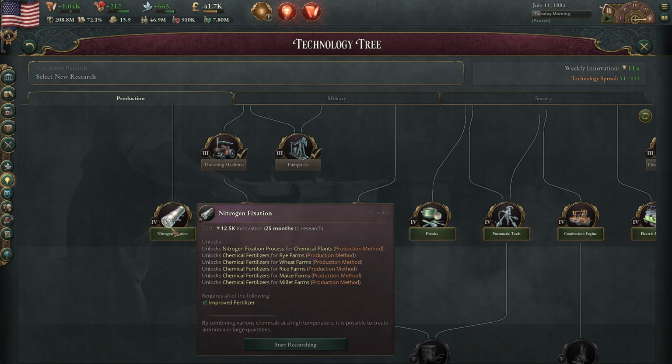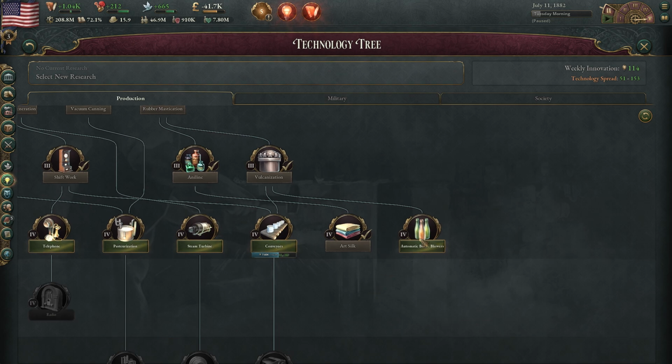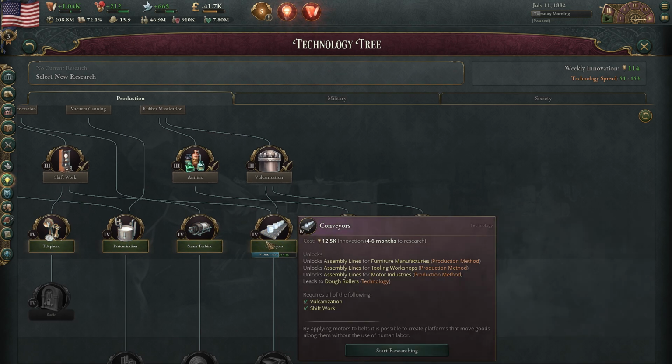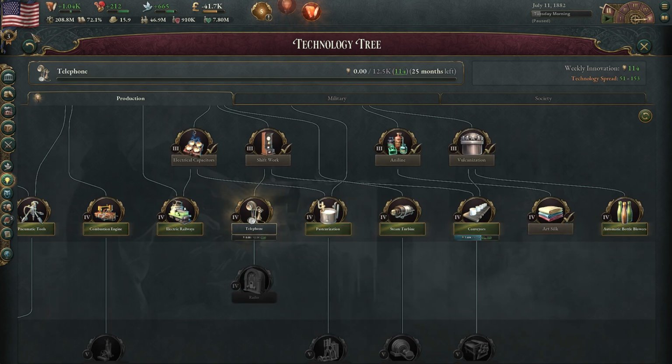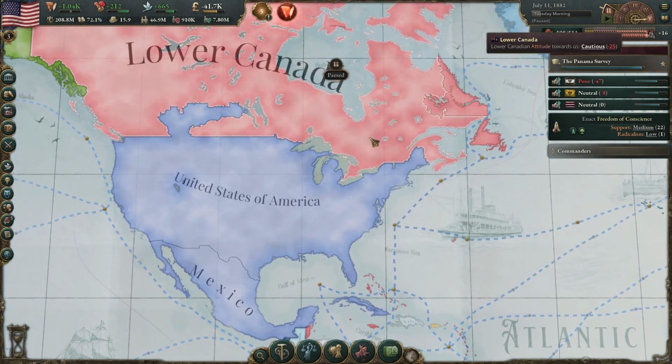And we haven't really been getting very many of these, so maybe we should move over to production, because there's a lot of stuff that we need to get here, guys. I suppose we can grab telephone real quick, so we can switch out our government administration buildings. Yeah, we'll go and grab that up.